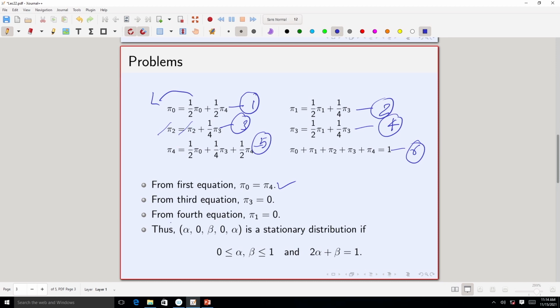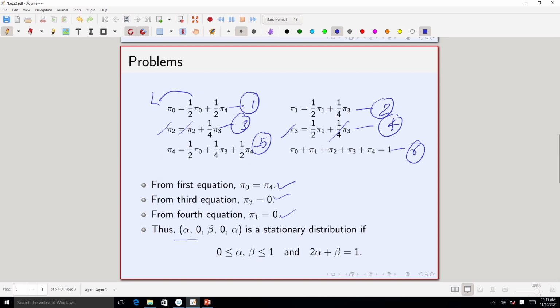Now, using that and equation 4, pi 3 is 0. So, from equation 4, these two things are not there, you will get that pi 1 equal to 0, right. So, you get these constraints. You do not get any constraint on pi 2, but you get that pi 0 should be equal to pi 4, pi 3 and pi 1 should be equal to 0.